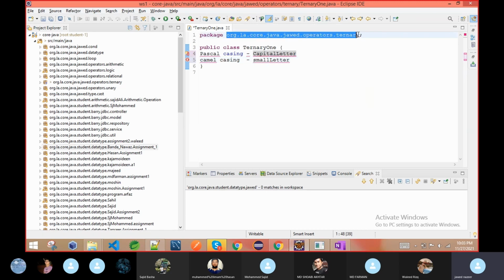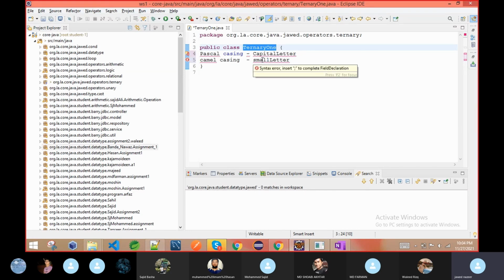So in a package, we use only small letters and we do not combine more than one word. Whenever it is required, we just give the dot operator and then use that. Pascal casing should start with a capital letter, and we use it only for class names, either interface, abstract or class. So we use Pascal casing there. But for methods and variables, we always use camel casing.